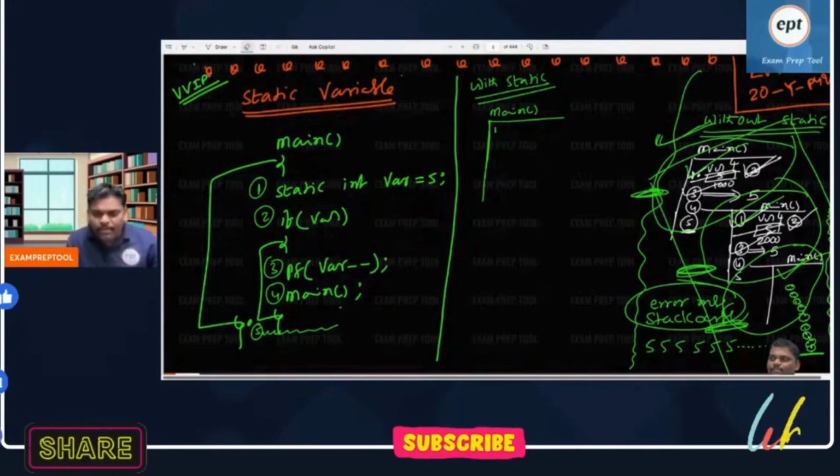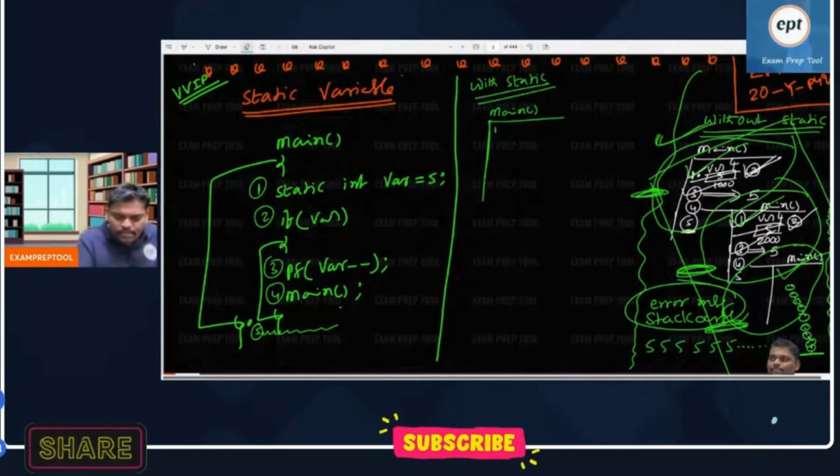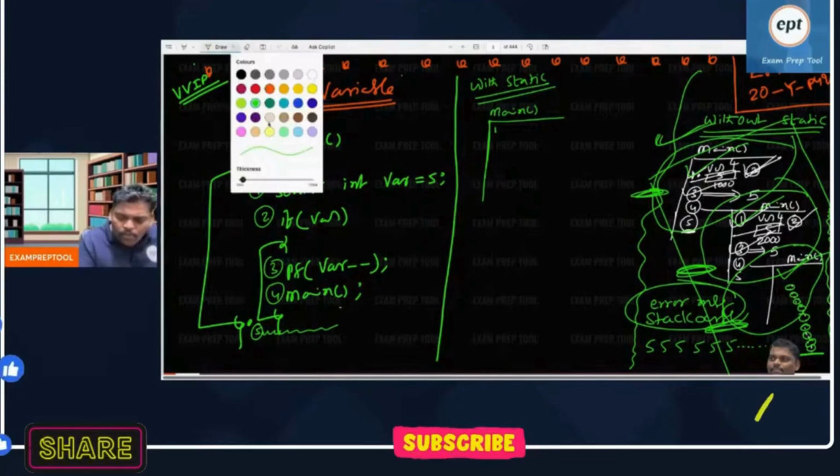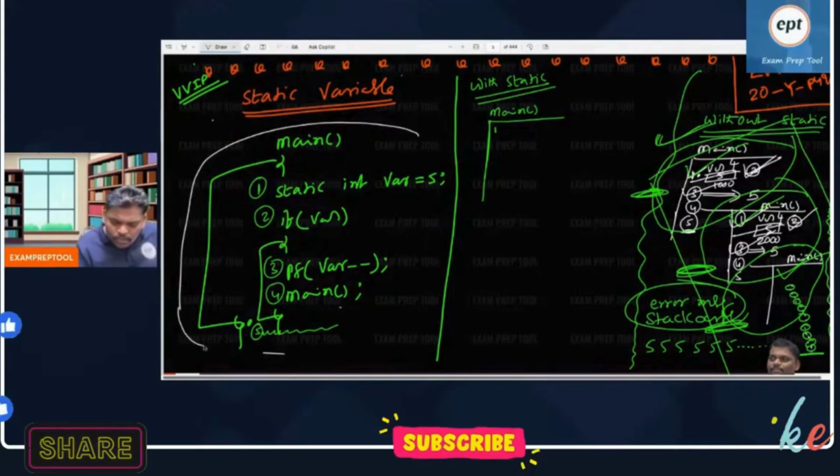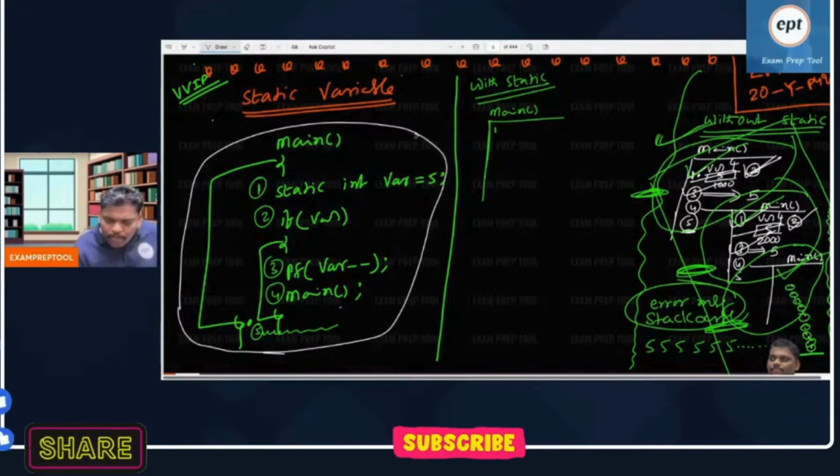Okay, let's compile. Interesting answer. You will like it. If you want, you can check. See the answer. If you want to run the program, you have to compile. While compiling, see this one.